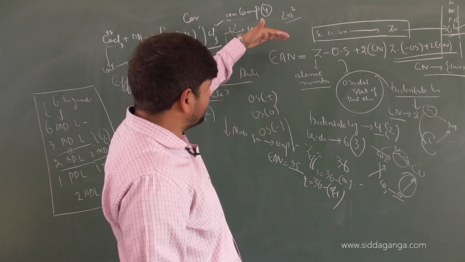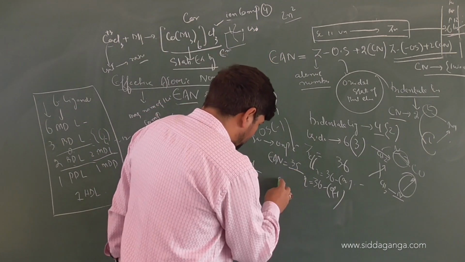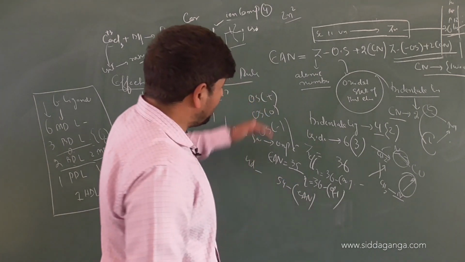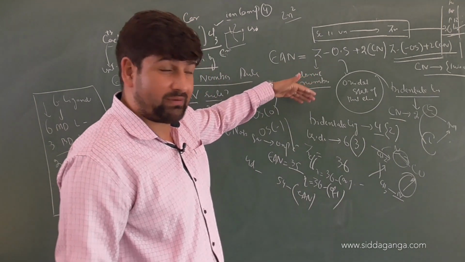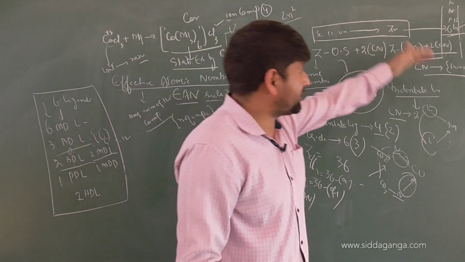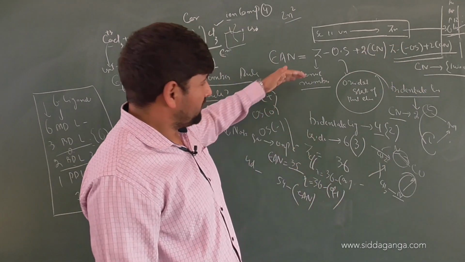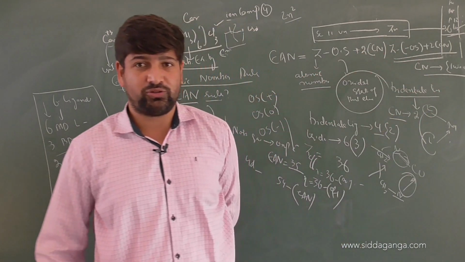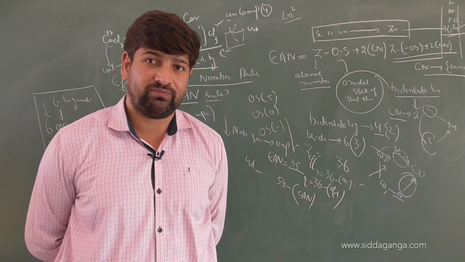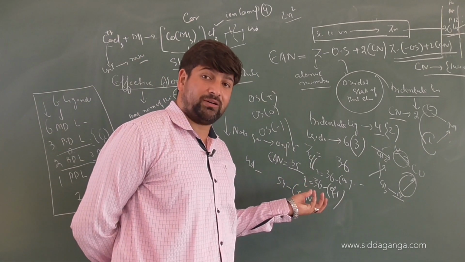If it is not that 3d series, if it is 4d series, then it will become 54 minus effective atomic number, because we have to keep changing the noble gas also. If it is scandium family, then it will be atomic number 36. If it is yttrium family, then it will be the next one. Then if it is 4d series, it will be atomic number 54. If it is next, it will be atomic number 84 almost. Am I clear with the thought? Right. So effective atomic number will help us to calculate magnetic moment of different complexes as well.